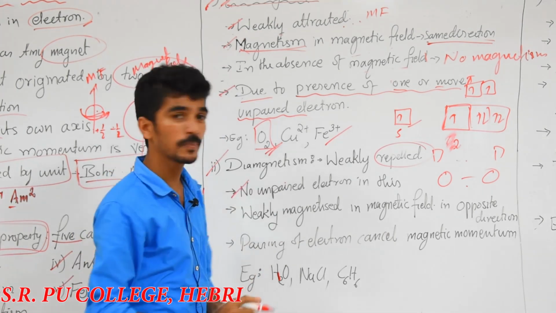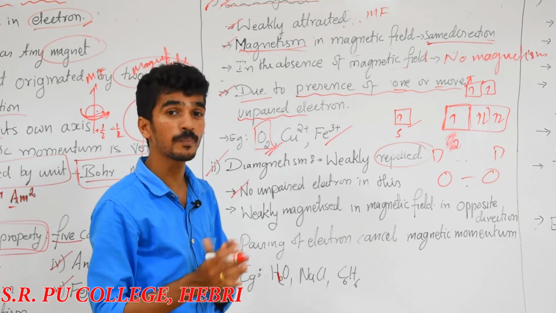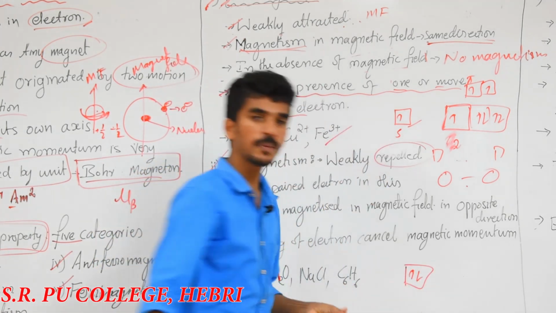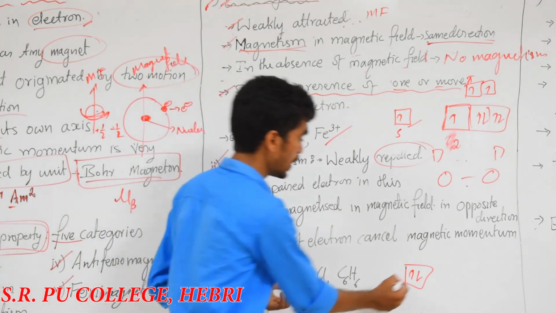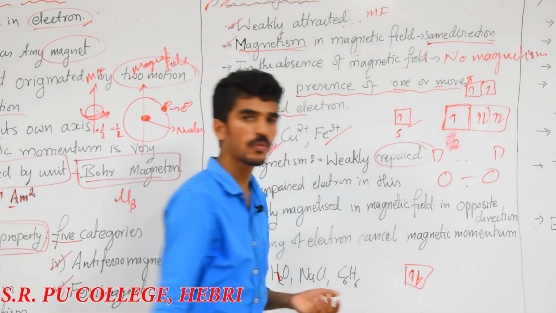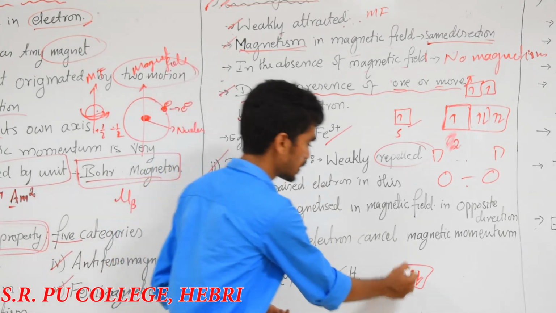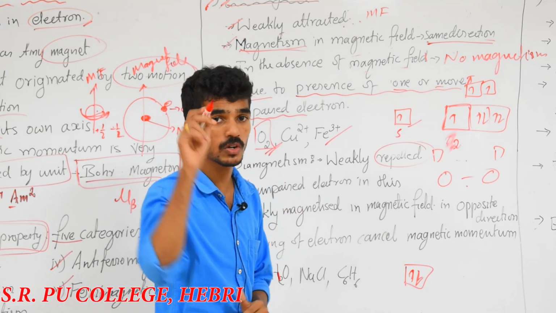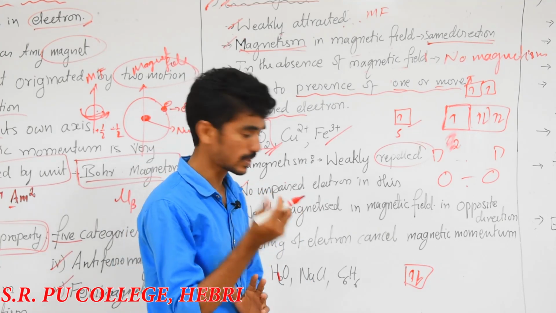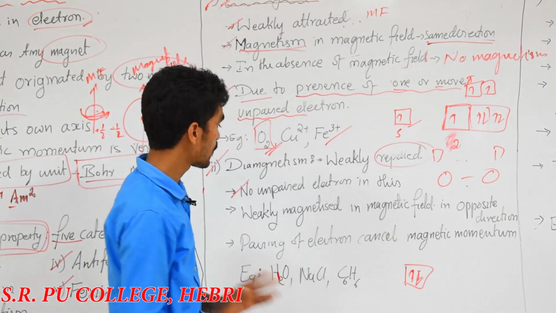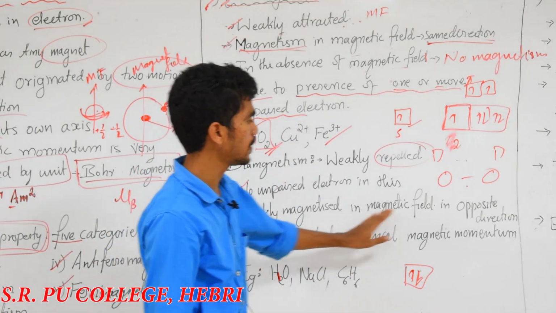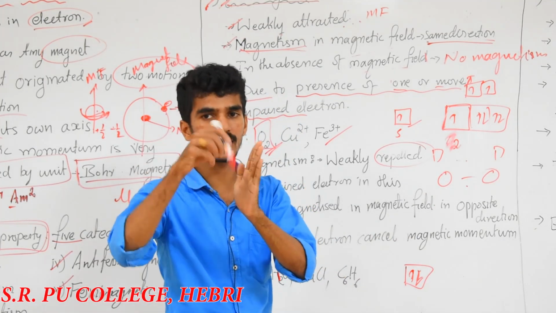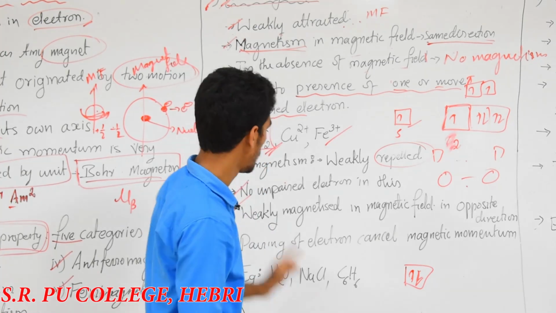In this, there is no unpaired electron, and each orbital should be completely filled. Completely filled means what? There should be cancellation of what? Magnetic field, due to presence of both directions, parallel or clockwise or anti-clockwise electron rotation. So it will cancel the magnetic field. So it is weakly magnetized by the magnetic field in the opposite direction. Whichever field you apply, it shows the magnetic property in the opposite direction.